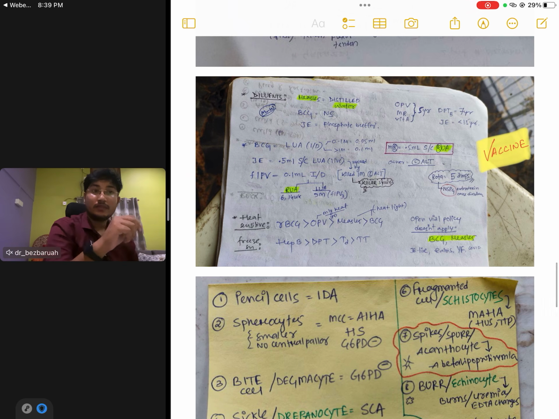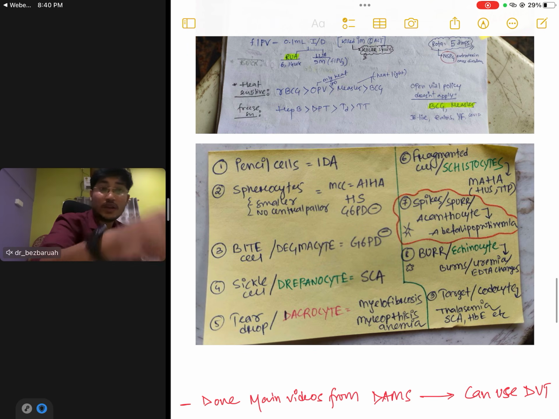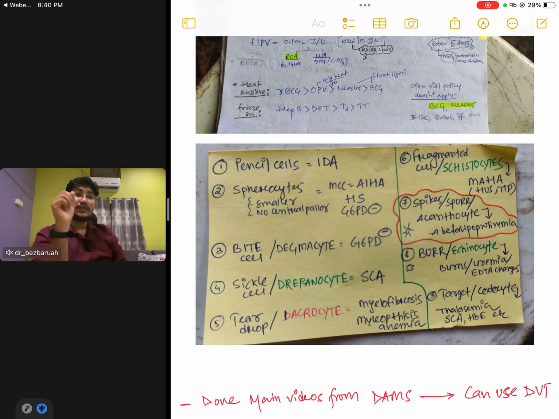Again, this is vaccines. I included very small stuff: open vial policy, then diluents, where to inject which vaccine, etc. Heat sensitive, freeze sensitive. Now this you can also make concise like this. For example, pencil cell in iron deficiency anemia, spherocyte, degmacyte, drepanocyte, dacrocyte, cystocyte, acanthocyte, echinocyte.